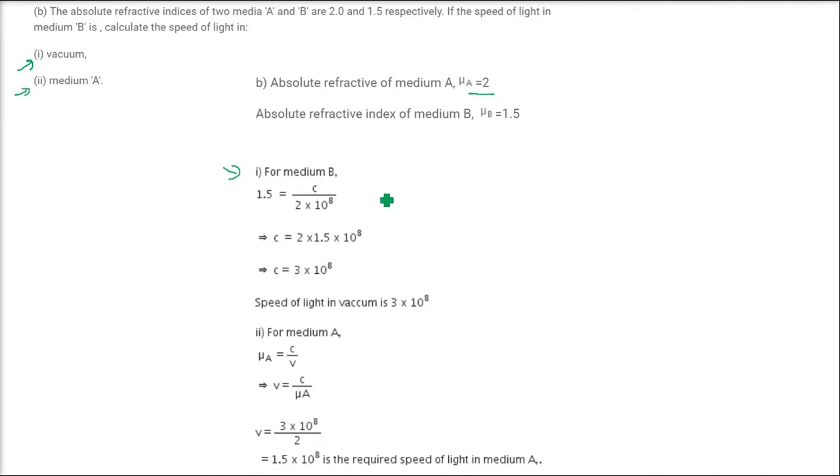And what we are trying to suggest here is that the speed of light in medium B is given, and this is 2 into 10 to the power 8.